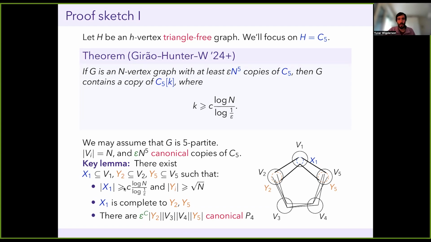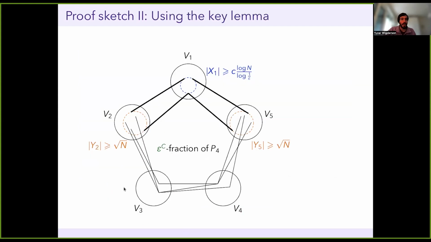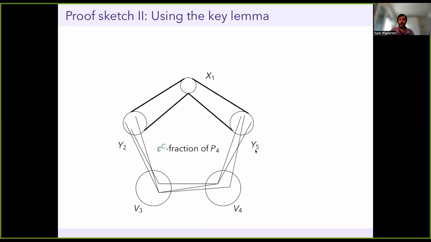Before telling you how we find such a structure, I'll just show you why this structure is useful. This is the same picture I had on the last slide. Suppose I've found this structure, these sets X1, Y2, Y5, with all the properties I said on the last slide. I'll throw away V1, V2, and V5 and just look at these smaller sets that I found.